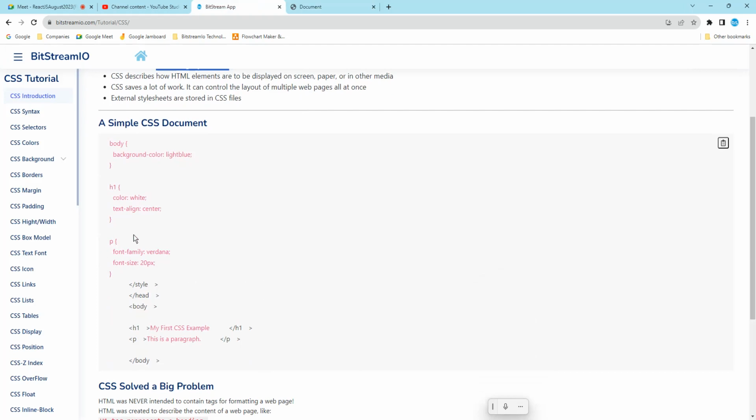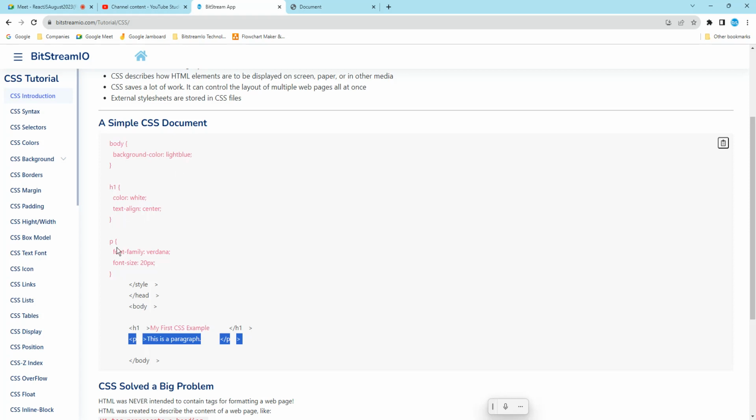Okay, so here are the three things we are using: a simple CSS document. We have an H1 heading and a P paragraph. So how are we going to work on it?